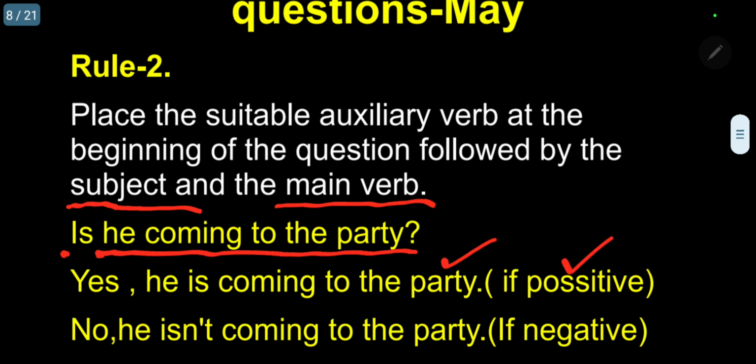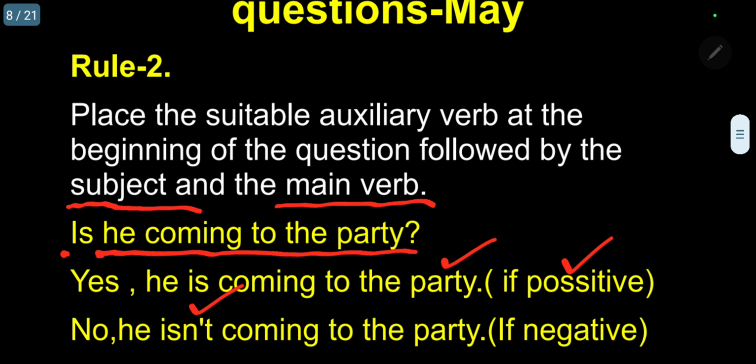If positive. Suppose he is not interested. No, he isn't coming to the party. Kindly follow. Isn't. Negative. I am not using "is not." This is the correct form. Isn't coming to the party.